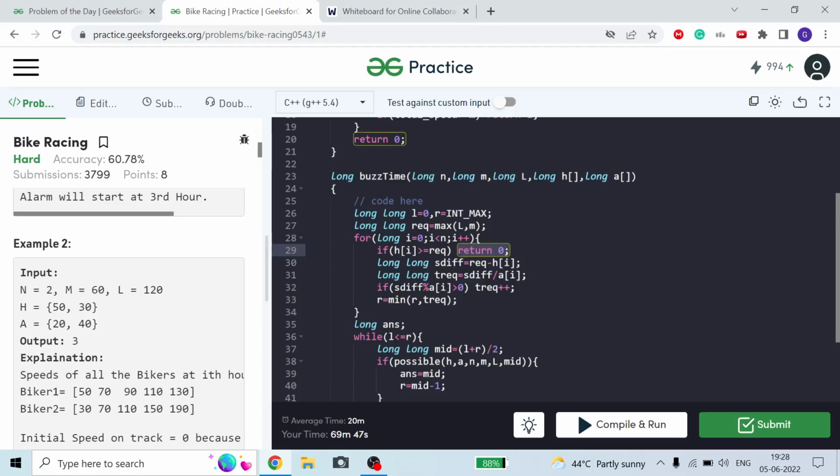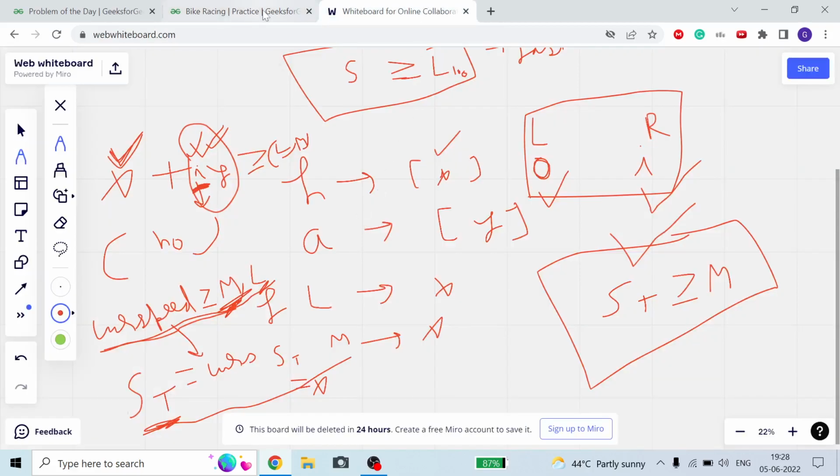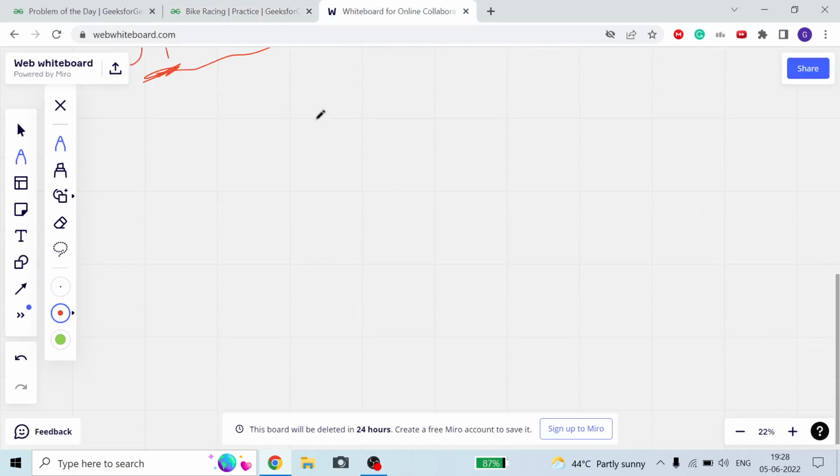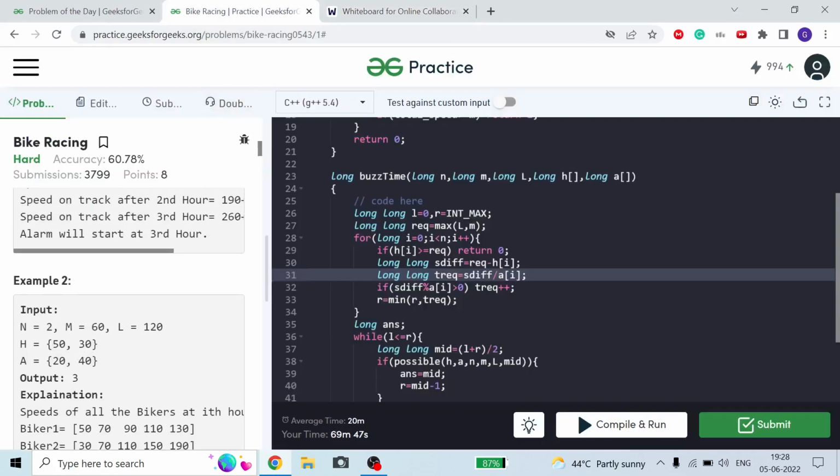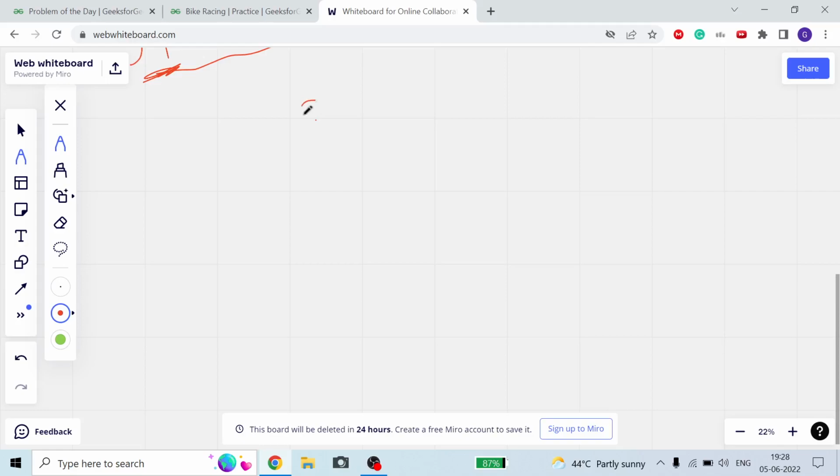Okay guys, now I will find the speed difference: the required speed minus the current speed. Now what is the time required? Let me explain with an example: current speed is 50, acceleration a is 20, and the requirement, the maximum of L and M, is 120.